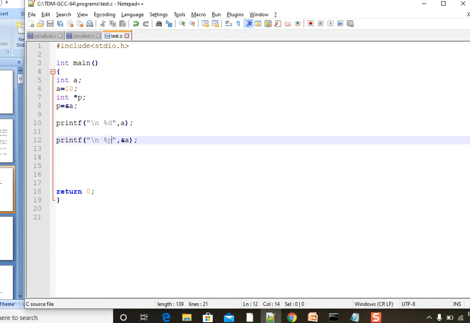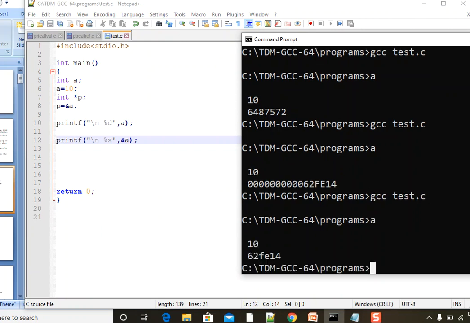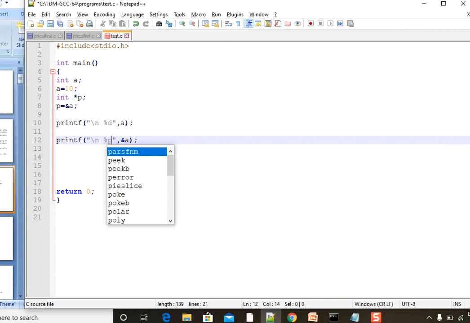If I want to represent the address in hexadecimal format, I can use percentage x. So we'll compile the code and run the code. Here is the output. See, the address we are representing in different formats. First I was using percentage d, again percentage p, and now percentage x. So it is preferable to go with percentage p for a pointer, right?